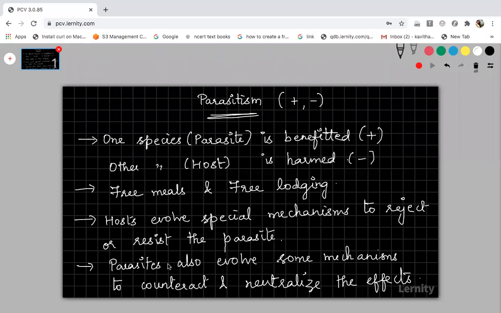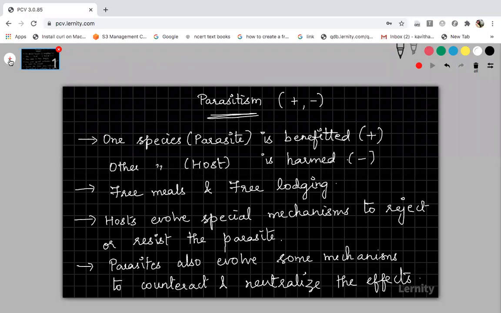But parasites also evolve some mechanism to counteract it, that is, to neutralize the effect done by the host. In such a way, some bacteria and some viruses are highly resistant. They cannot be easily killed in the acidic medium of your stomach, and so they can cause infection. So this is how the parasite finally causes its effect in the human body or any other organism in which they are living.